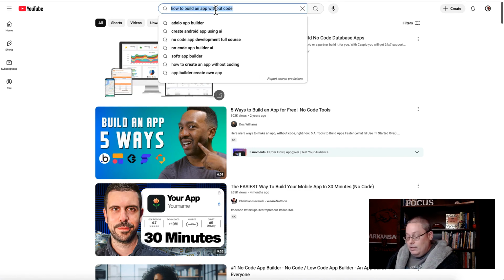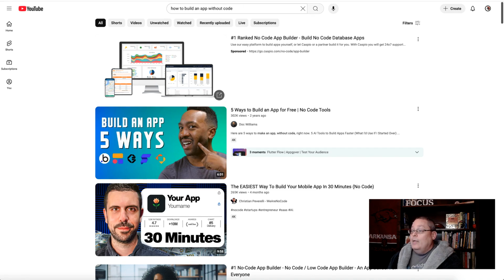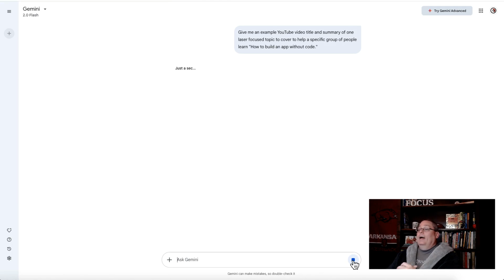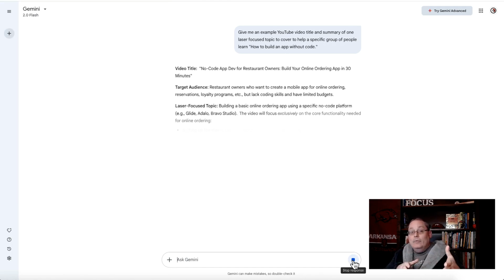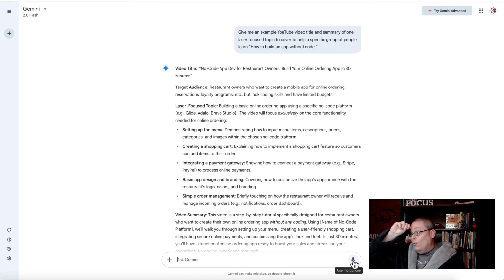So we're going to take this idea or this concept, this topic, go back to what we were talking about. First, you need a topic. Now we have a topic, how to build an app without code. Then we're just going to open up Google Gemini and we're going to start a conversation. So we're going to let the AI take care of this problem for us. Give me an example YouTube title and summary of one laser-focused topic. Remember, we need to pick a topic to cover to help a specific group of people learn how to build